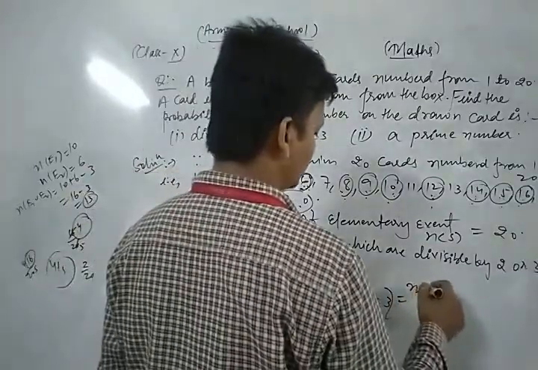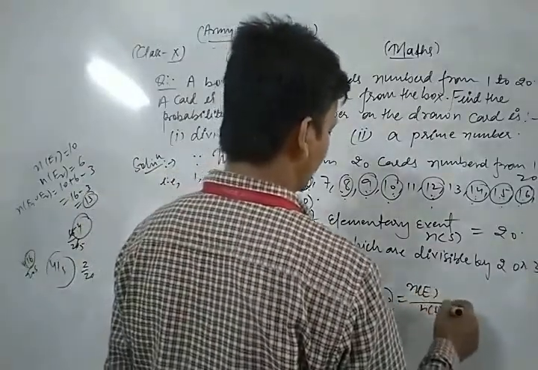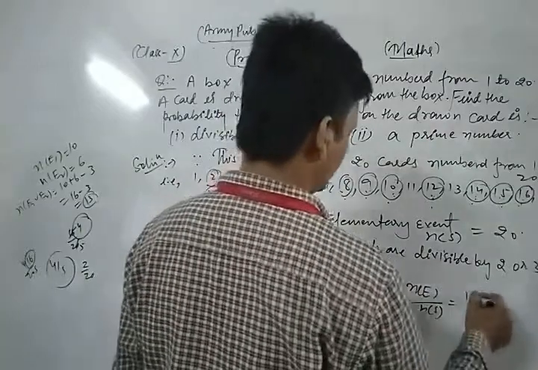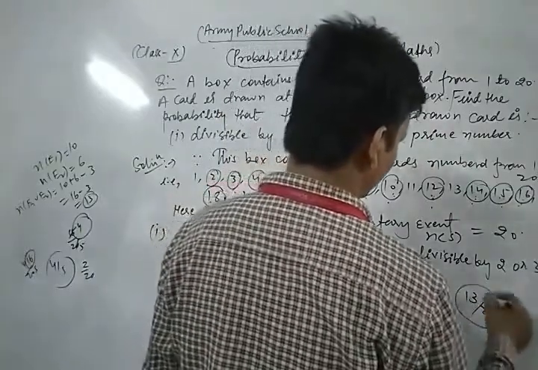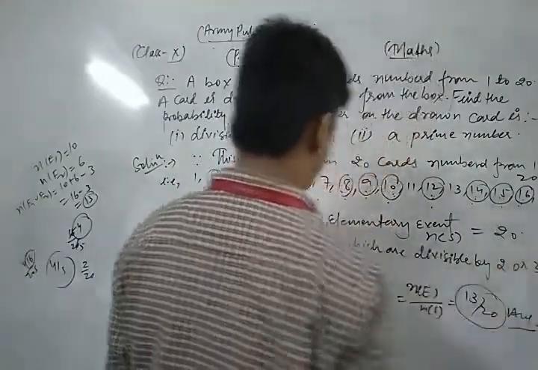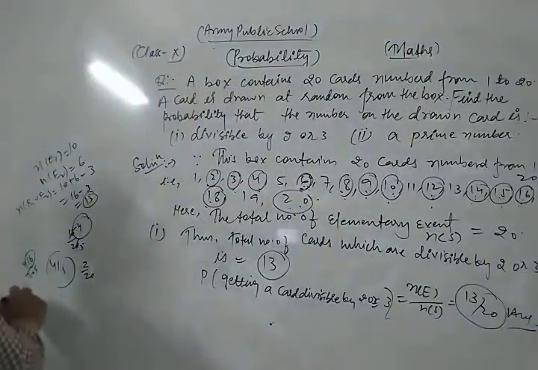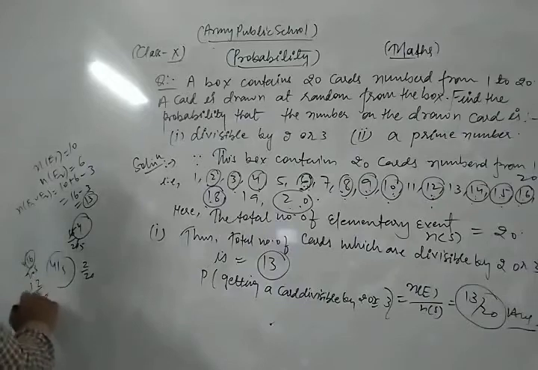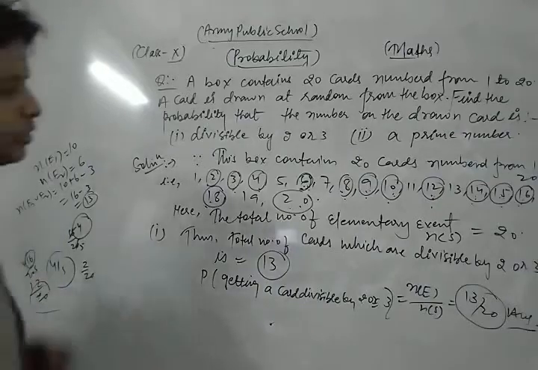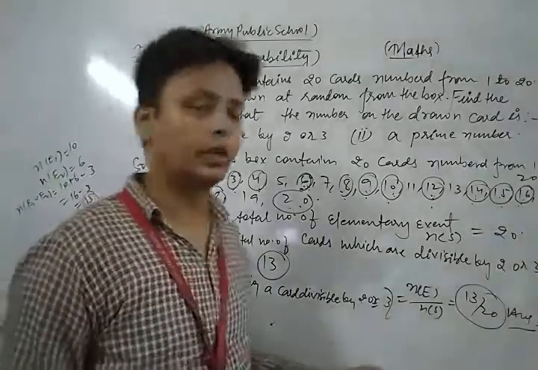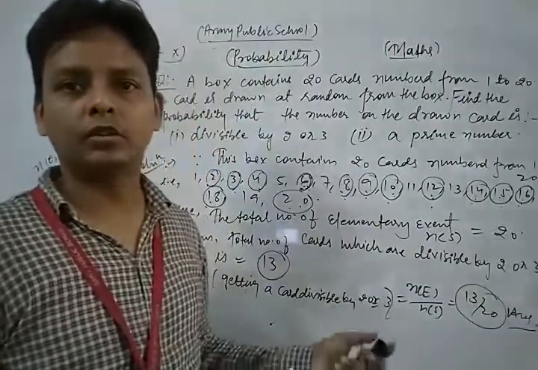Number of favorable outcomes upon all possible outcomes, that is 13 upon 20. This is the required solution of the given question. Okay. So in this way you can solve that type of question.